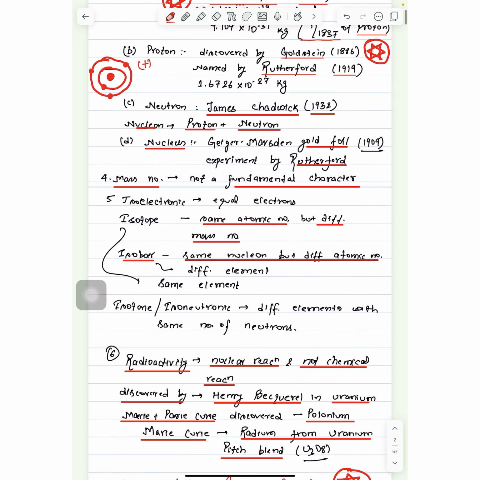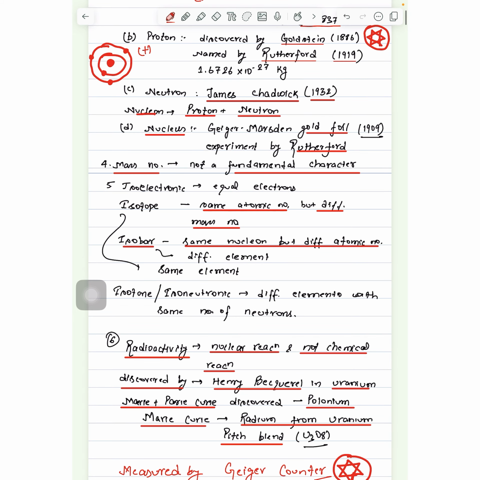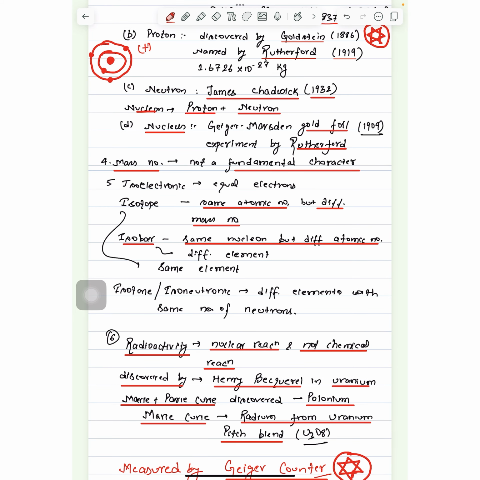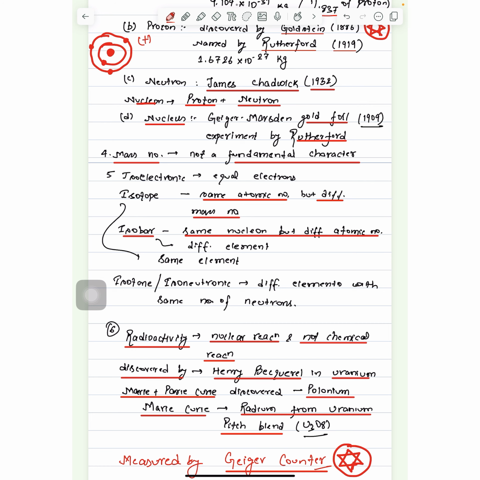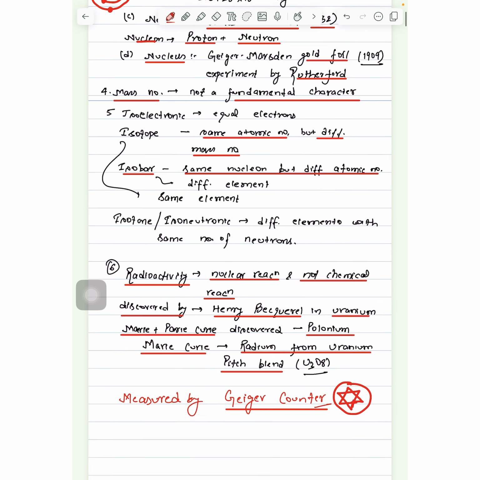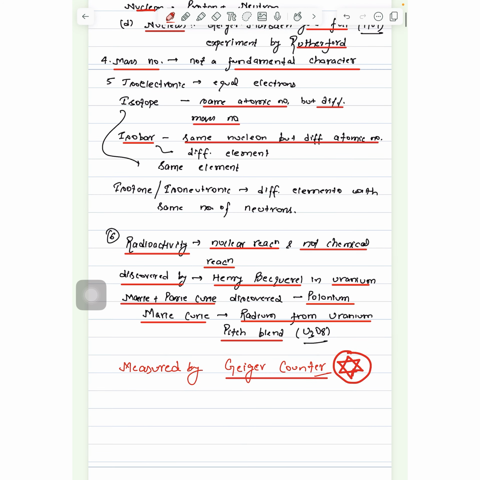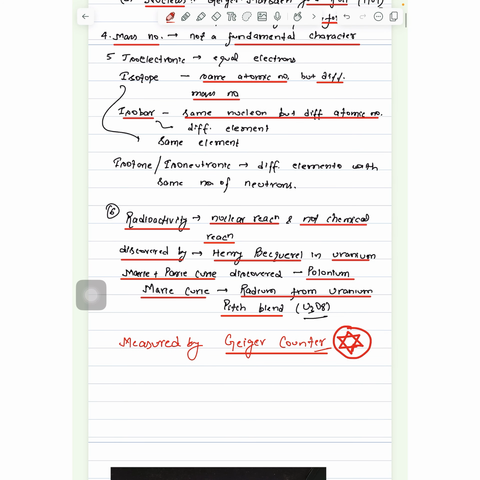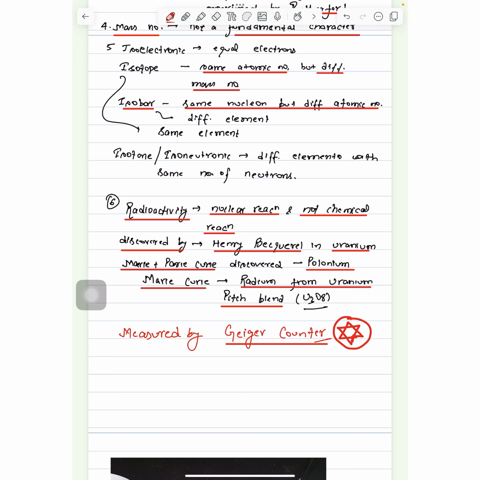Isoelectronic, same number of electrons. Isotope, same atomic number but different mass number. Isoneutronic, isotone, different elements with the same number of neutrons. Radioactivity is a nuclear reaction, not a chemical reaction. Discovered by Henry Becquerel in uranium. Marie Curie and Pierre Curie discovered polonium. Marie Curie extracted radium from uranium ore, pitchblende, U3O8. Radioactivity is measured by Geiger counter. So this is what we have studied till now.